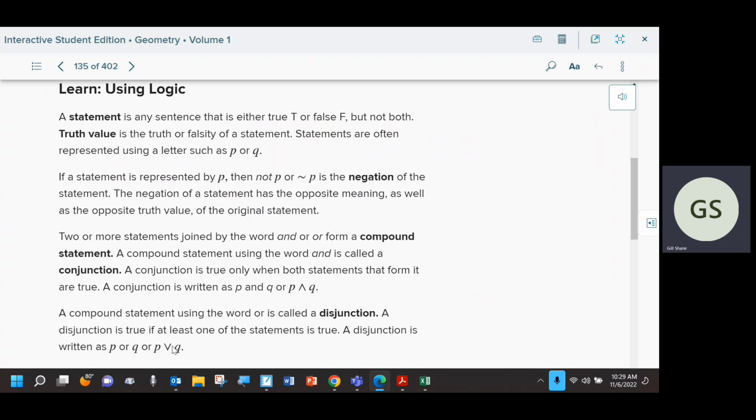So for example, if I say, I love peanuts and M&Ms. Well, those things would both have to be true. I would have to love peanuts and I would have to love M&Ms. Then the entire statement is true. If I say I love peanuts or M&Ms, then only one of them has to be true. If I love peanuts, then this whole statement is considered true, this compound statement. If I love just M&Ms, say that was the Q statement, well, then this is still a true statement. I love one of the two. That's fine. We're fine with that.